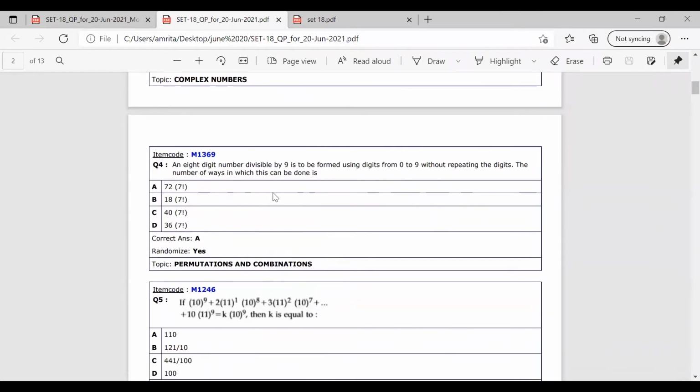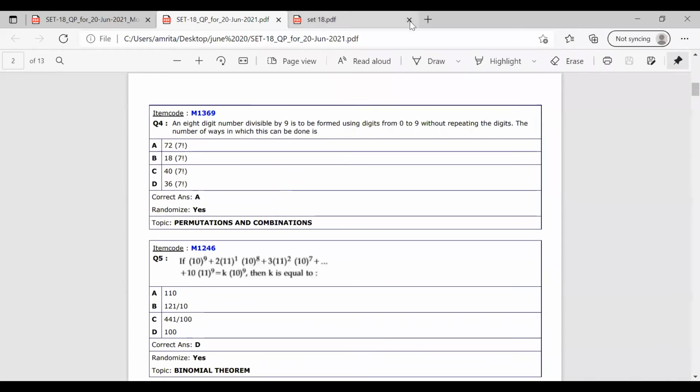So now moving on to the next question, that is question number 4. An 8-digit number which is divisible by 9 is to be formed using digits from 0 to 9 without repeating the digits. The number of ways in which this can be done is asked. An 8-digit number that is divisible by 9 is formed from the digits 0 to 9, and it is given that there is no repetition. We have to find the number of ways in which this can be made.